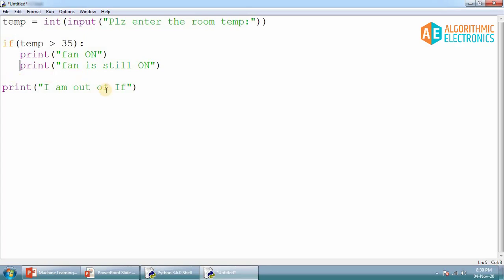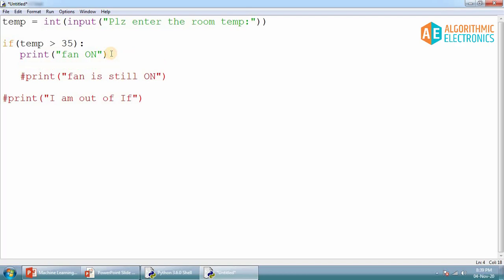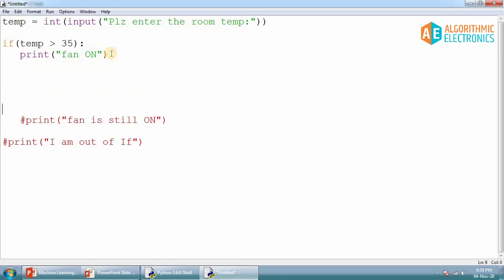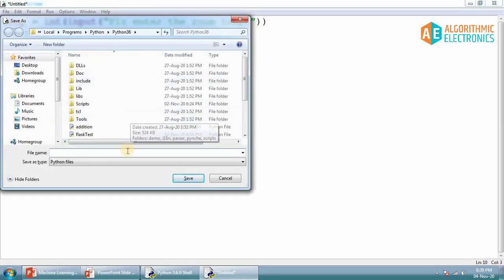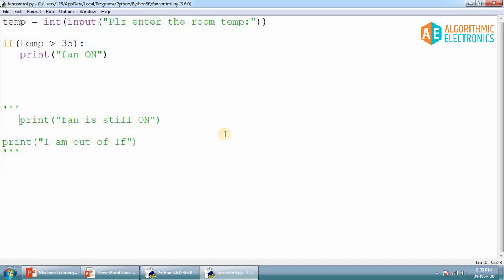I'm not using this thing, so let's comment this thing and again comment this thing. So these two things are not required, okay, or otherwise I'll hit too many enters here, so that you can come to know. And again I'll just write like this, and multi-line comment indicating that this is the multi-line comment. Okay, so it is required to save this code, so I just save it by the name fan control and save. So let's run this code and just test it whether it's happening.